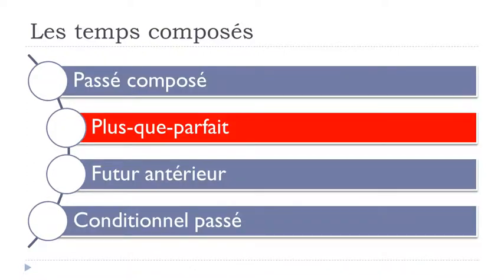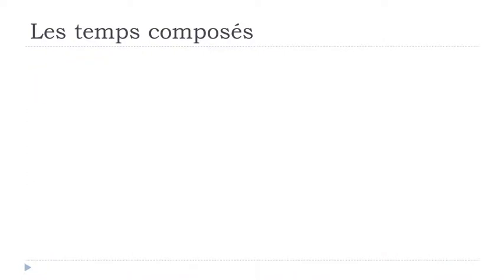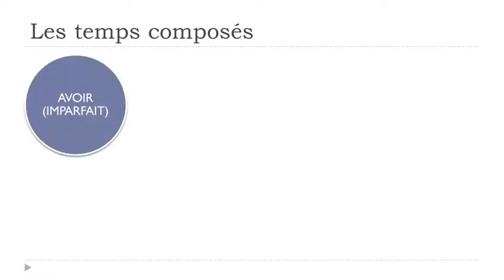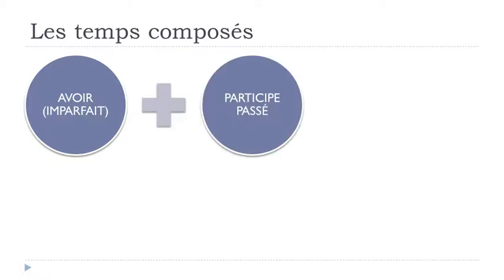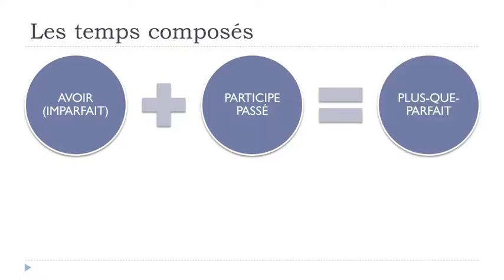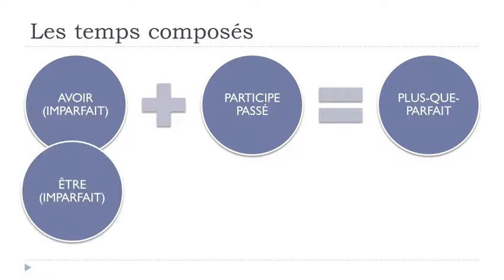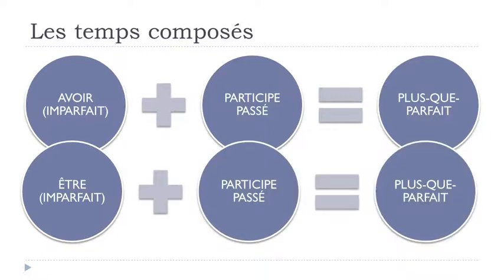So let's see now le plus que parfait. Remember, it was exactly the same rule. So first, avoir. If you're not sure, just put avoir, but avoir should be in the imparfait form. Then the participe passé, so you will get your plus que parfait, okay? And for the same exceptions, we'll have être in the imparfait form, and then the participe passé, and it will give you the plus que parfait. Okay, so for the same reasons, we will see together avoir in the imparfait and être in the imparfait, just to make sure that it's clear for you.